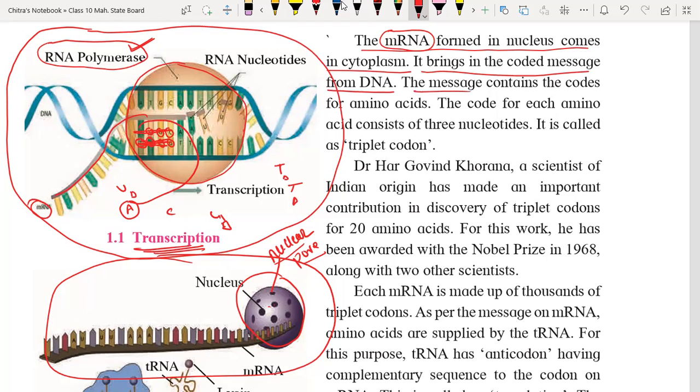So the message contains the code of amino acids. Okay, the code of each amino acid consists of 3 nucleotides. See, 3 nucleotides. The set of 3 nucleotides is called a triplet codon. So I'm writing here: the set of 3 nucleotides is called